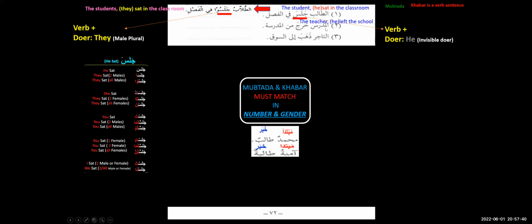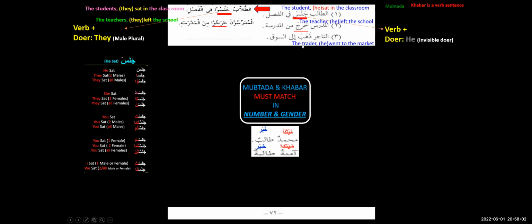Then the next sentence is, the teacher, he left the school. Al-mudarrisu kharaja min al-madrasati. Kharaja. Right? Now we want to make the plural. The teachers, they left the school. How will we say that, sisters? Al-mudarrisuna kharaju min al-madrasati. The same thing as jalasu here is kharaju, repeating the same thing.